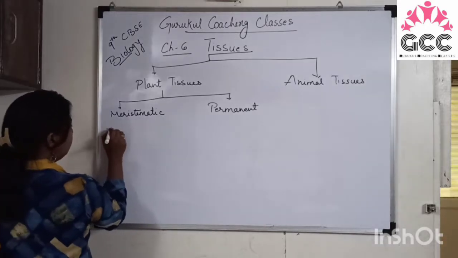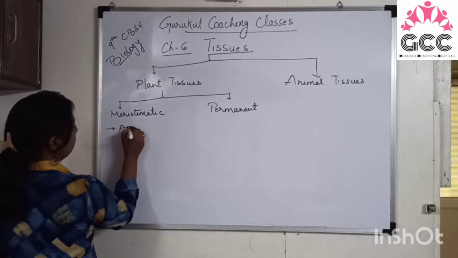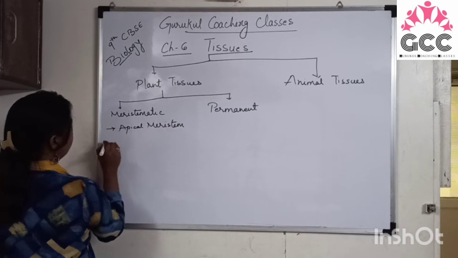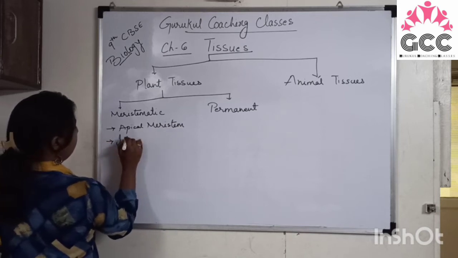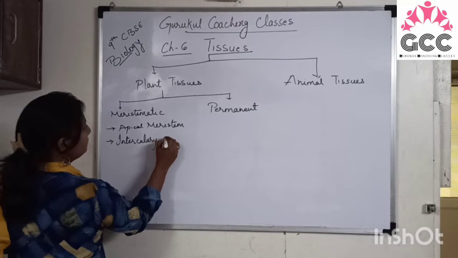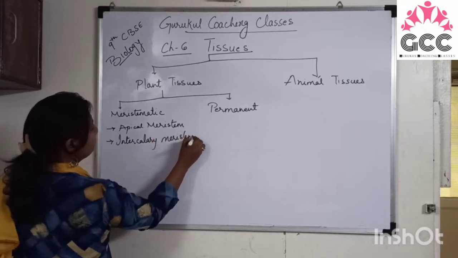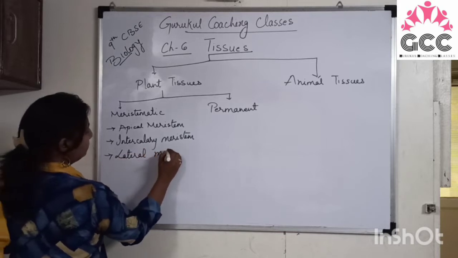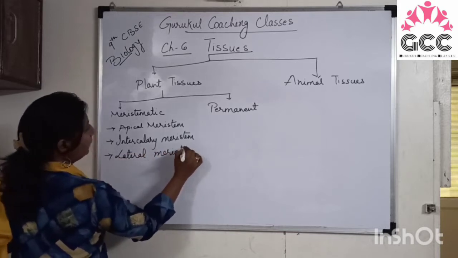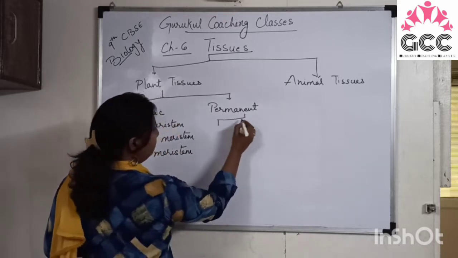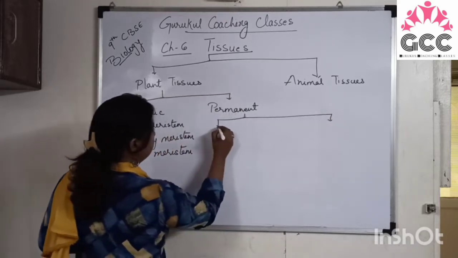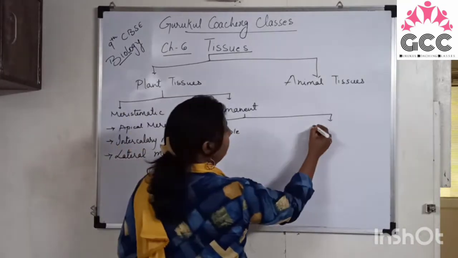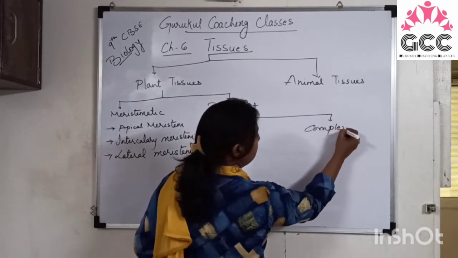Meristematic tissues are of three types: apical meristem, intercalary meristem, and lateral meristem. Permanent tissues are divided into two categories: simple permanent tissues and complex permanent tissues.